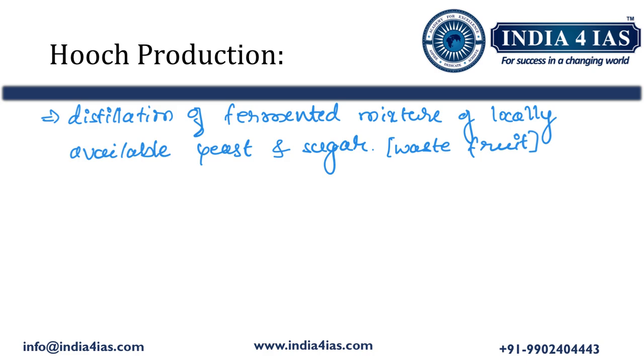Multiple rounds of distillation are done to make the alcohol stronger. This is a very simple and basic method of alcohol production. Since it is a crude method, hooch is made using basic and unsophisticated equipment, which increases the risk of producing unsafe alcohol.